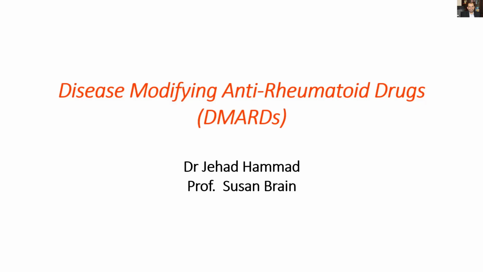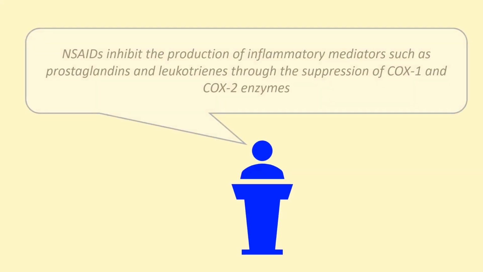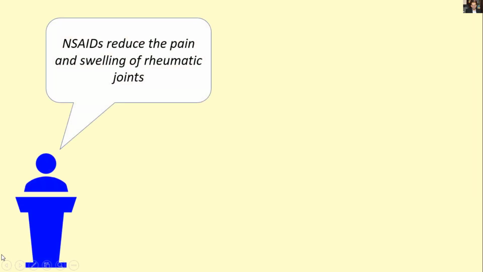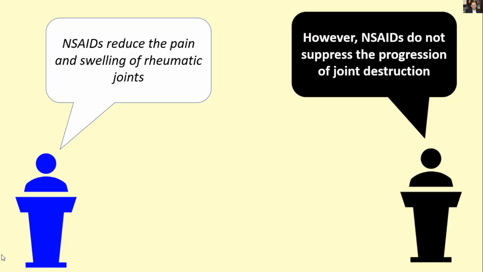Disease-modifying anti-rheumatoid drugs, DMARDs. NSAIDs inhibit the production of inflammatory mediators such as prostaglandins and leukotrienes through the suppression of COX-1 and COX-2 enzymes. NSAIDs reduce the pain and swelling of rheumatic joints. However, NSAIDs do not suppress the progression of joint destruction.